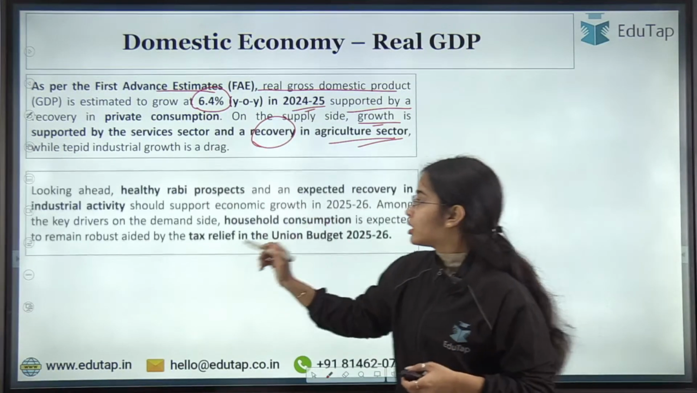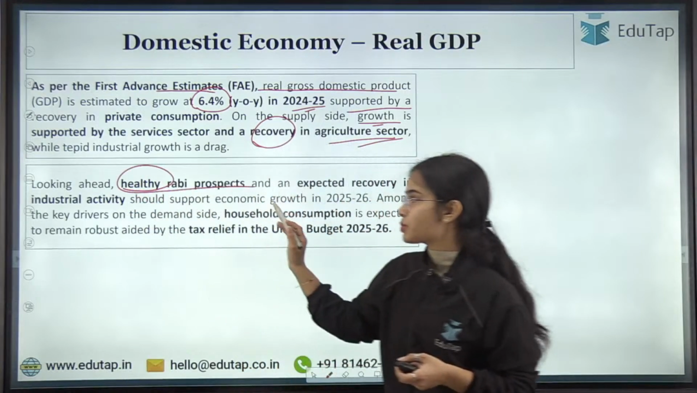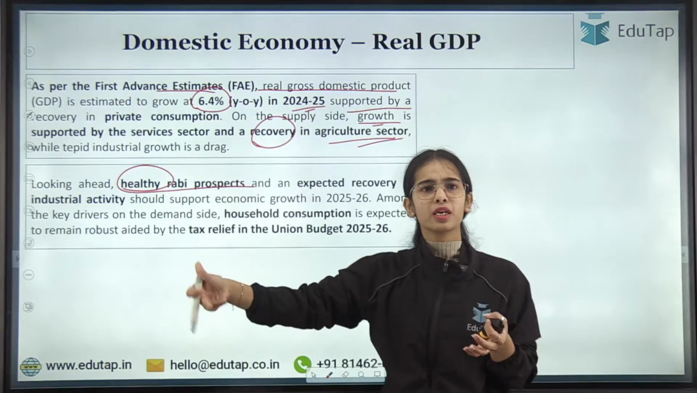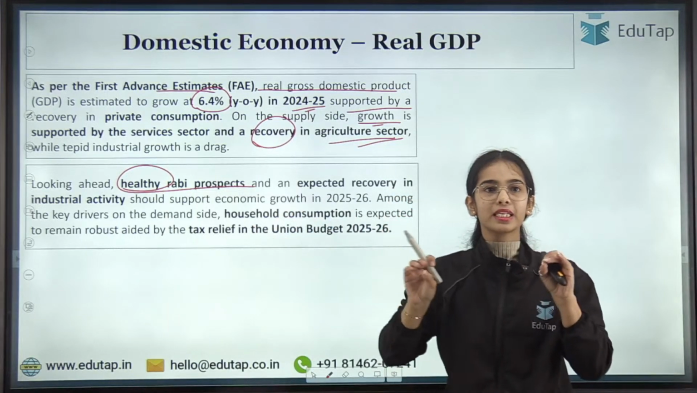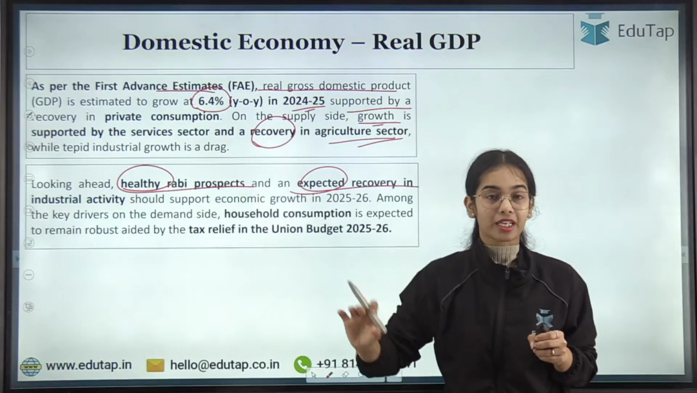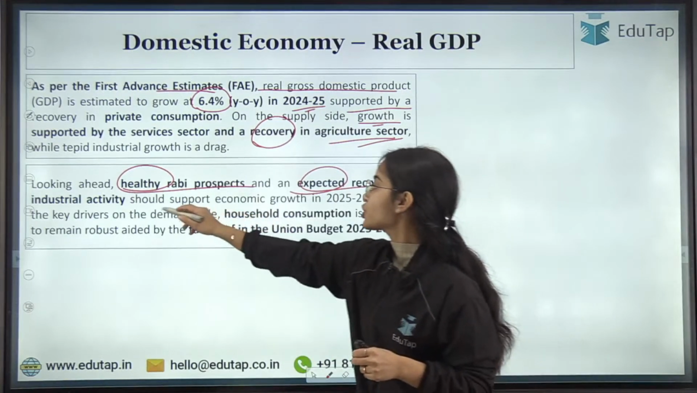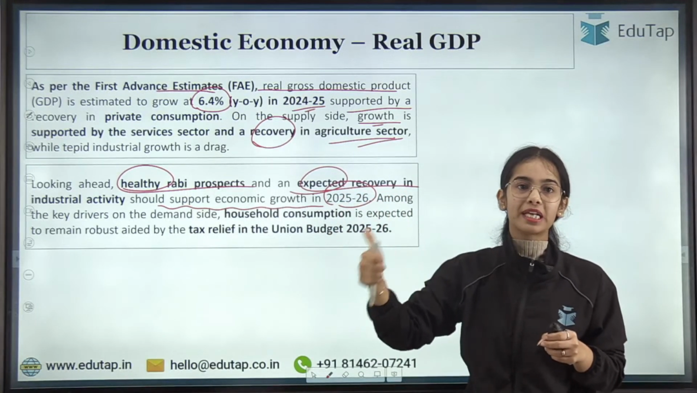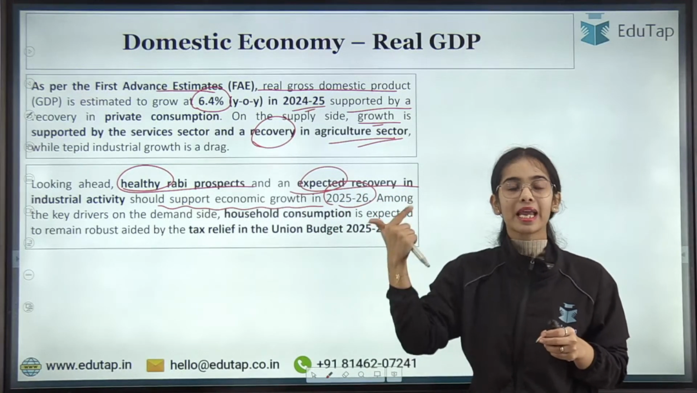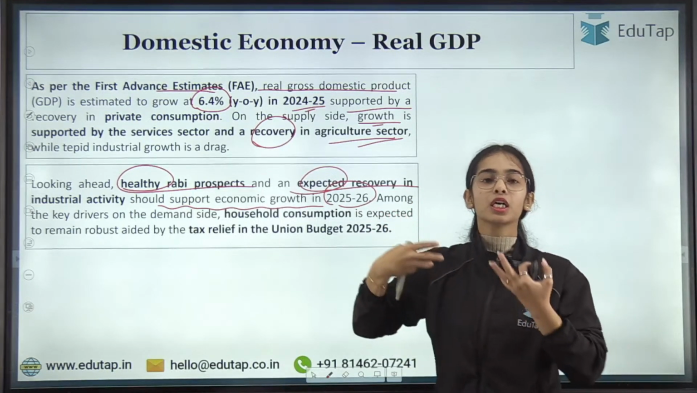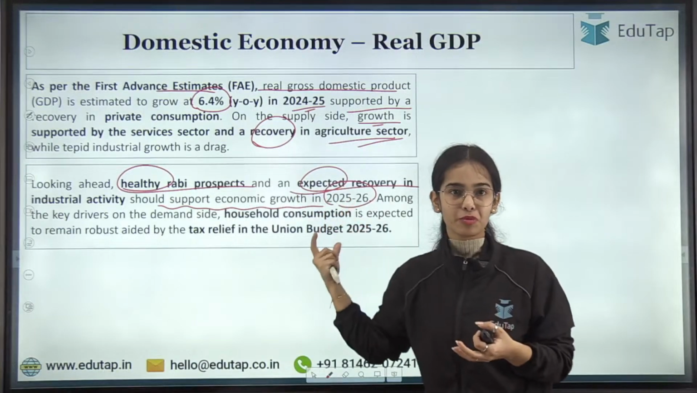Okay. Looking ahead, healthy Rabi prospects. So the winter crop prospects are very good, that are going to be harvested in March-April months. So there are healthy Rabi prospects and an expected recovery in the industrial activity. This should support economic growth in 2025-26. So healthy Rabi harvesting and the expected recovery in the industrial growth are expected to lead the economic growth in 2025-26.